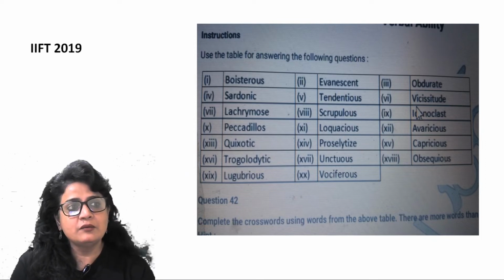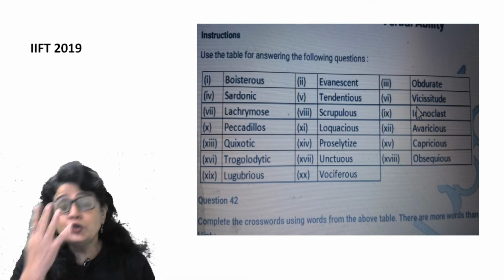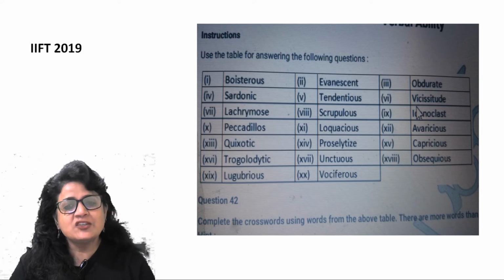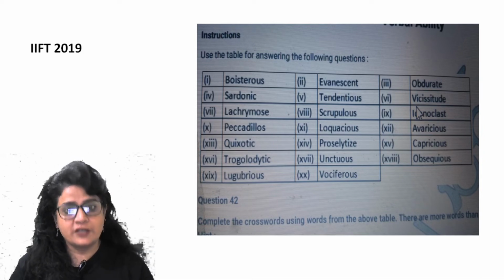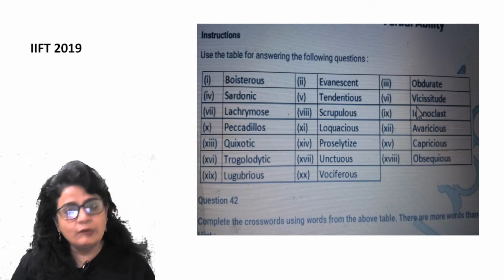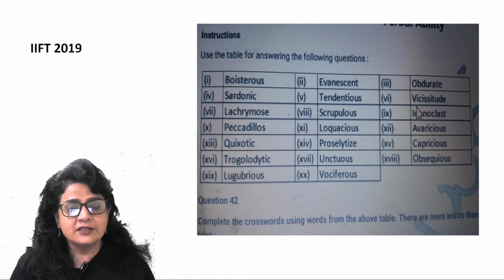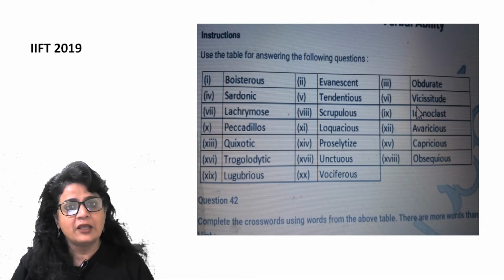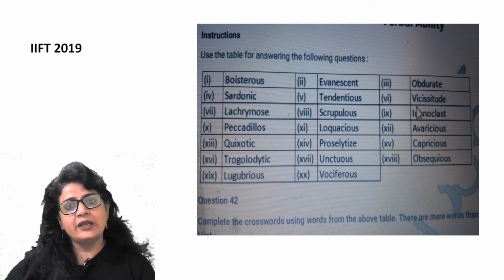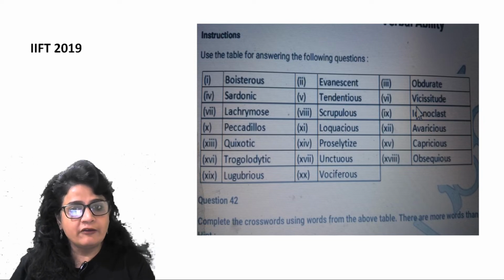Evanescent is something which is short-lived. Beauty is evanescent, right? Youth is evanescent. So something which is short-lived. It's not going to live for a long time. It's not going to stay for a long time. So वो कुछ बुलबुले होते हैं, कुछ ही समय के लिए रहते हैं, right? So that is evanescence. Fragrance is evanescent. Fragrance does not stay for a long time. It doesn't linger for a long time. It stays there for some time and then it goes away. It evaporates. Evanescent, short-lived, right?